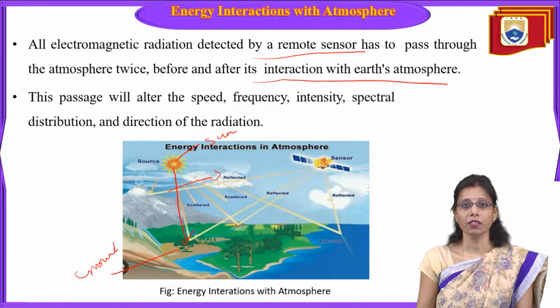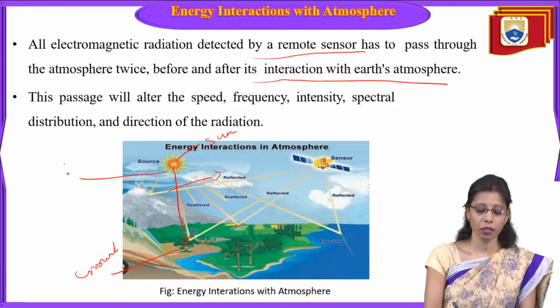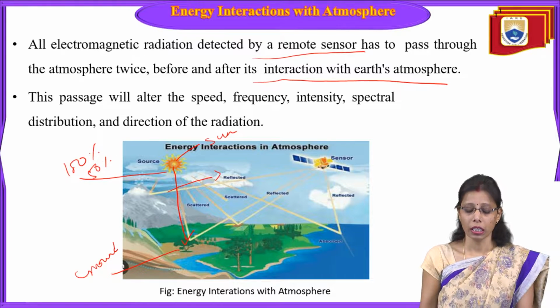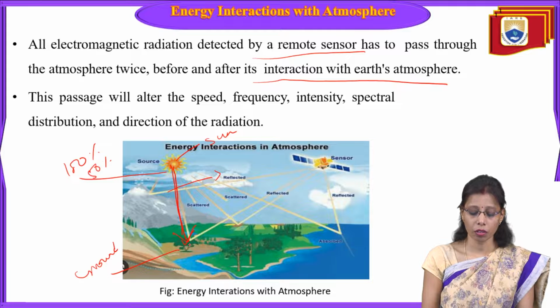When it interacts with the atmosphere, most of the radiation either scatters from its path or it absorbs. Depending on the dust particles or gases present, the scattering or absorption happens in the atmosphere itself. Out of the 100% of the radiation, 50% is either scattered or absorbed. Later, only 50% of the radiation reaches the ground.